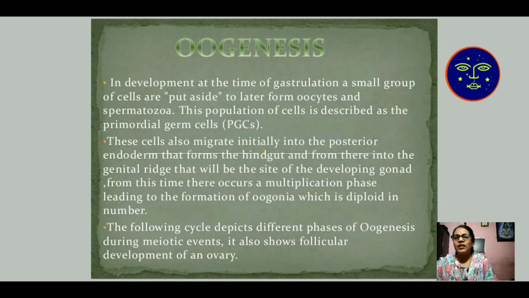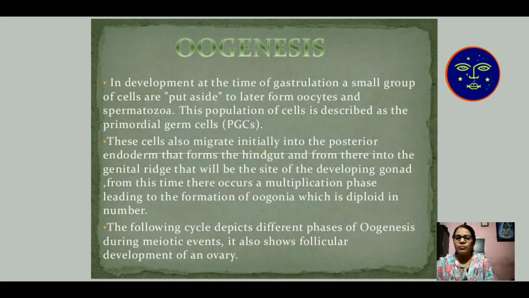From this time there occurs a multiplication phase. The multiplication phase contains two types of division. Number one is mitosis, through which primordial germ cells are produced, and second is meiosis. Meiosis again contains meiosis 1 and meiosis 2. In meiosis 2, four haploid gametes are produced, out of which one is developed into the egg cell. The following cycle depicts different phases of oogenesis during the meiotic event.